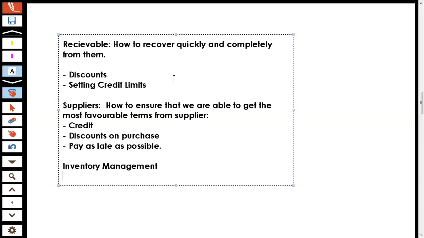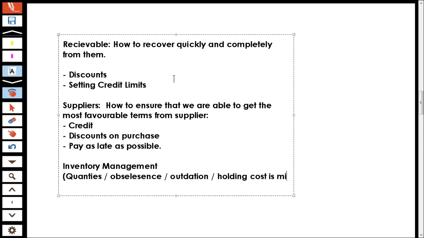Then there are things like inventory management: how do we ensure that our inventory quantities are managed, and that the inventory does not get obsolete? So obsolescence is handled, outdatation is handled, the holding cost is minimized, etc. These are the various things that we shall be discussing, because all of these things constitute working capital.